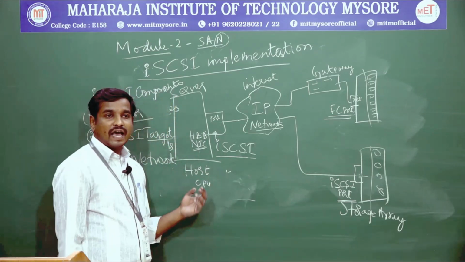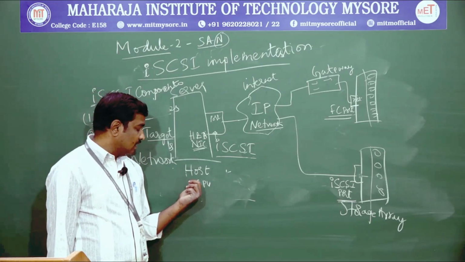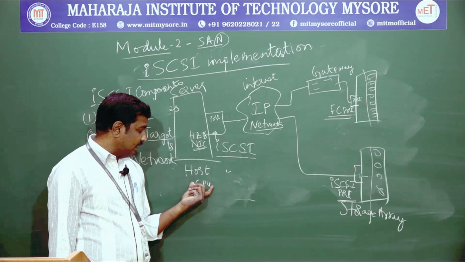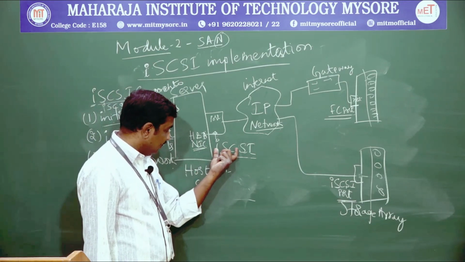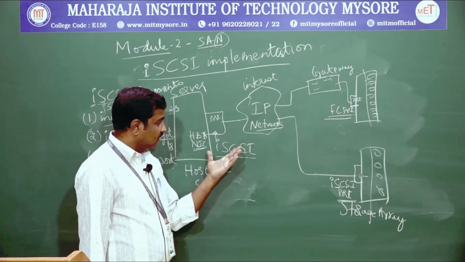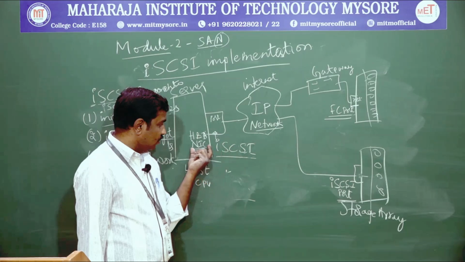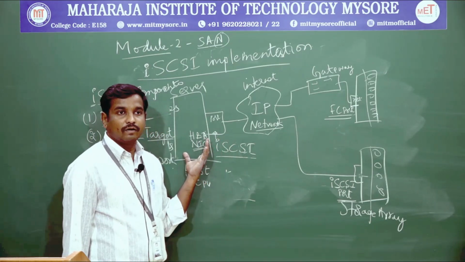That means some intermediate computations should be taken care of. These computations should know that these host machines have been connected to the storage area network by using an IP address along with the internet protocol. This is one thing, okay.